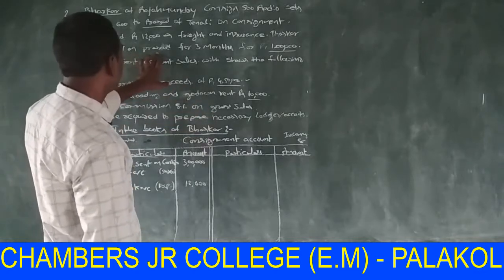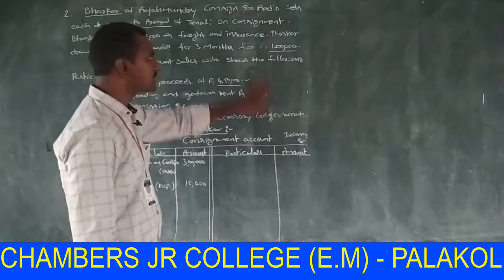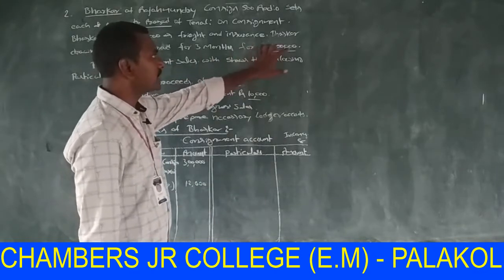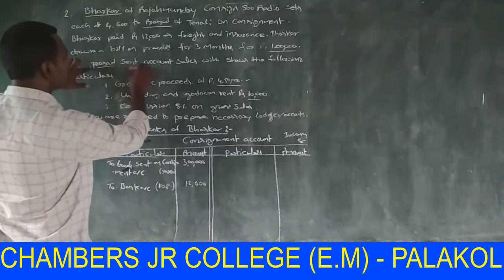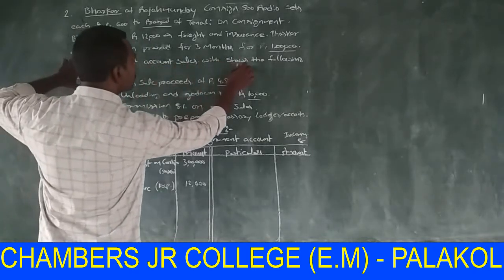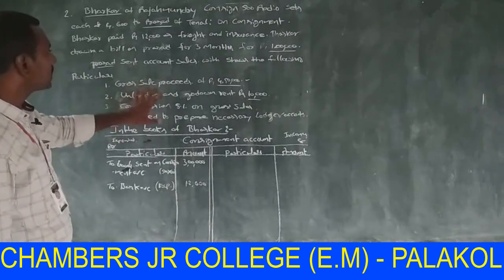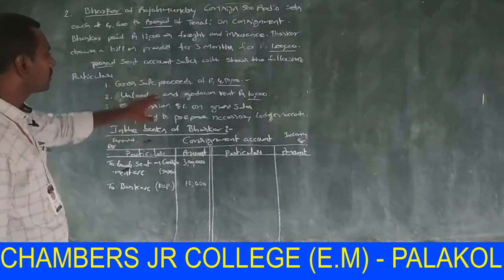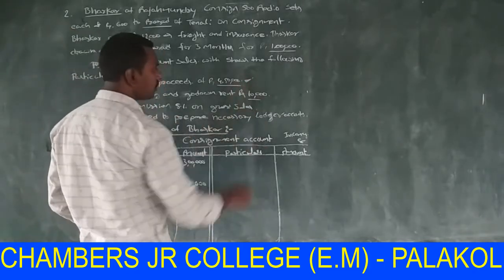Next one, Bhaskar drew a bill on Prasad for 3 months for rupees 1 lakh. This is an advance, and it is written in the consignee account. Next, Prasad sent account sales which show the following particulars. That is gross sales proceeds. Here the total goods sold for 4,50,000.